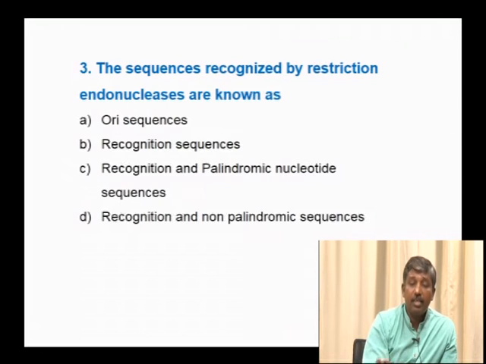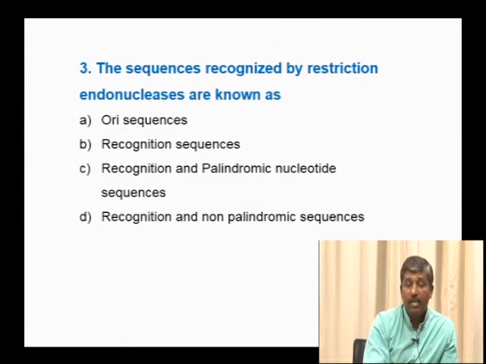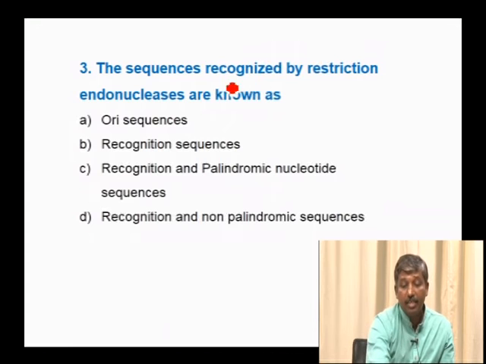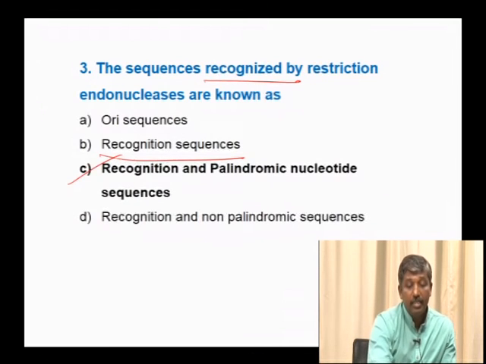The recognition sequence will be the site at which the enzyme binds and recognizes the DNA to be cut, and it cuts slightly away from these recognition sequences. So it recognizes both recognition sequence as well as palindromic nucleotide sequences, but in palindromic sequences the recognition and restriction sites are the same.